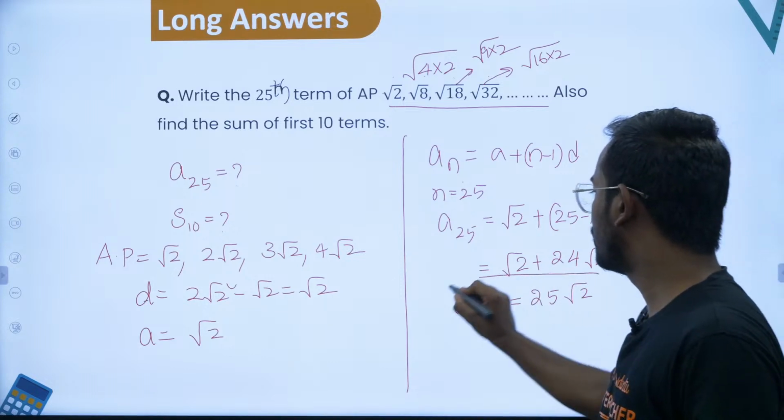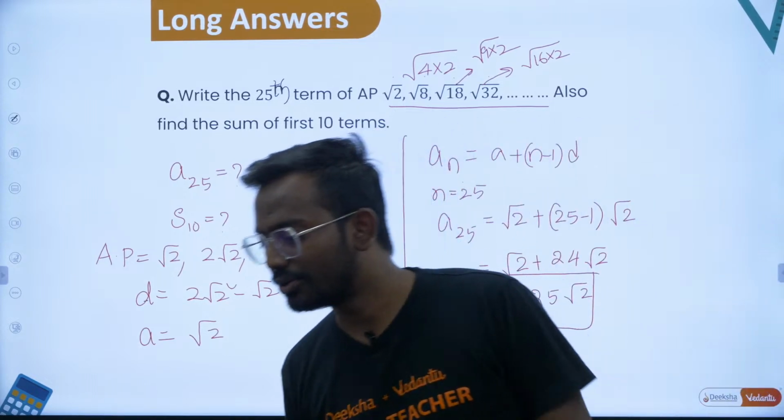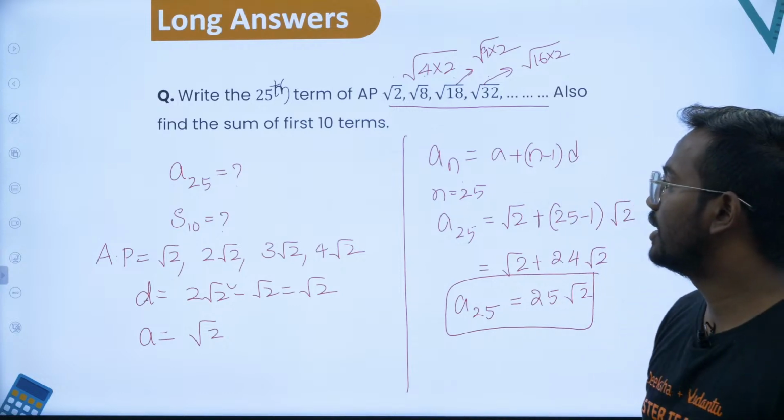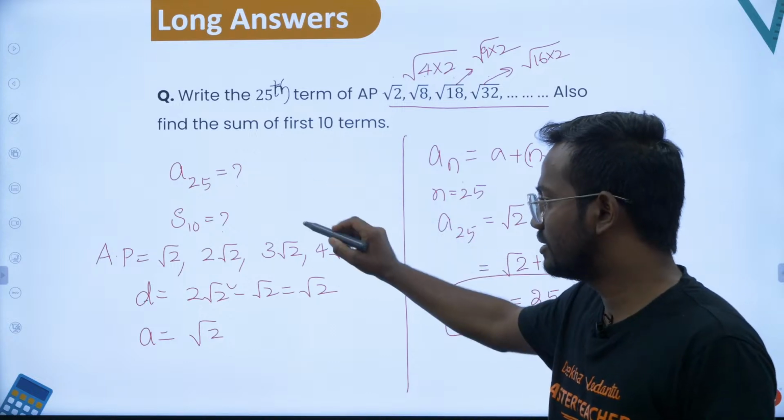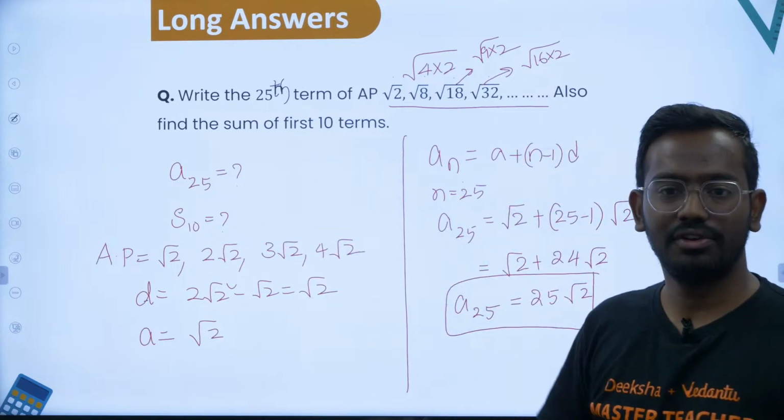So 25 root 2 is the right answer. Well done, Dhanush. Super. Okay, so A25 got. So till here you will get 3 marks. So writing this will give you 3 marks.